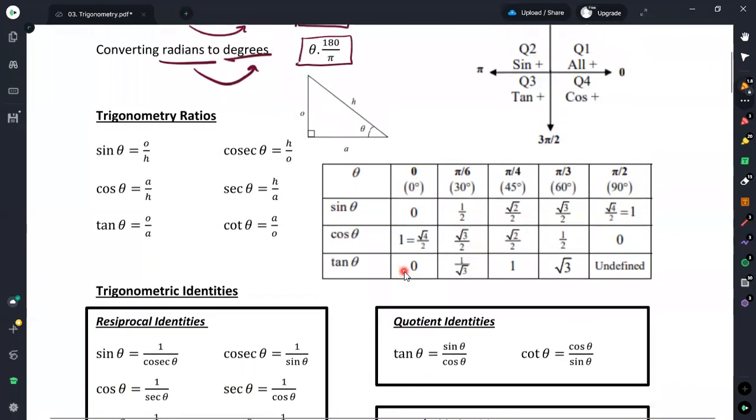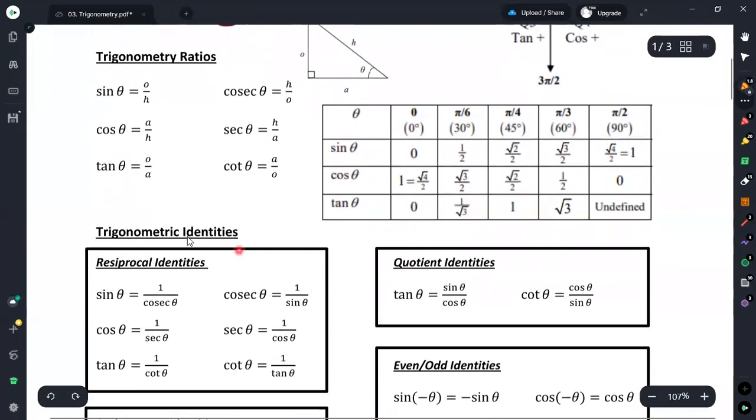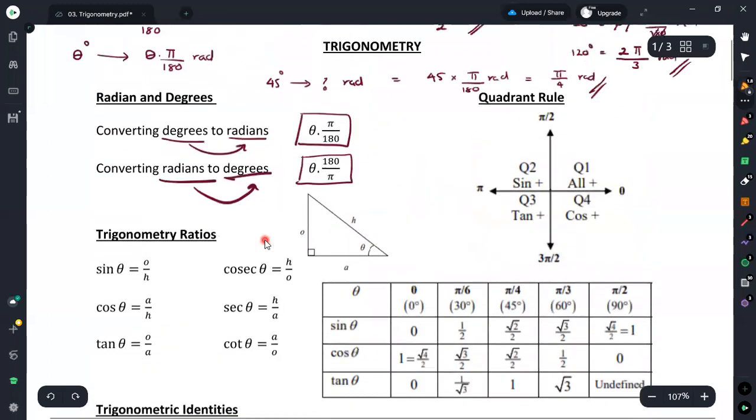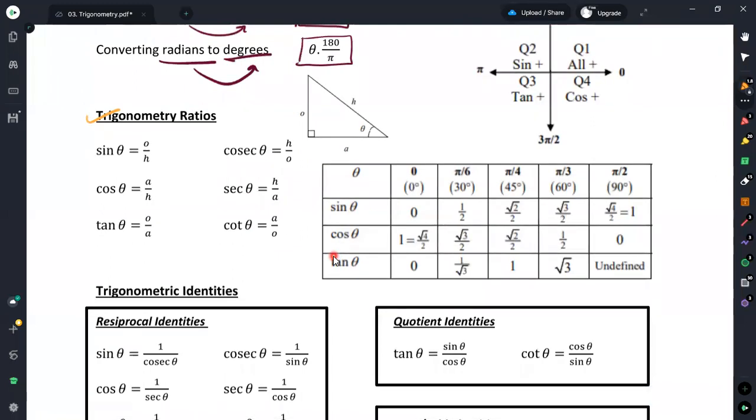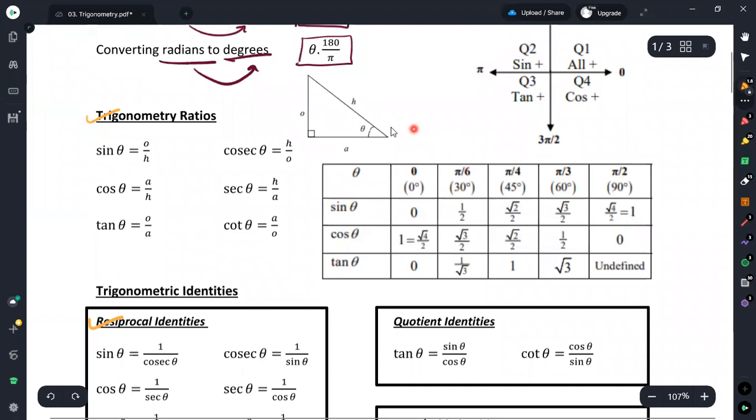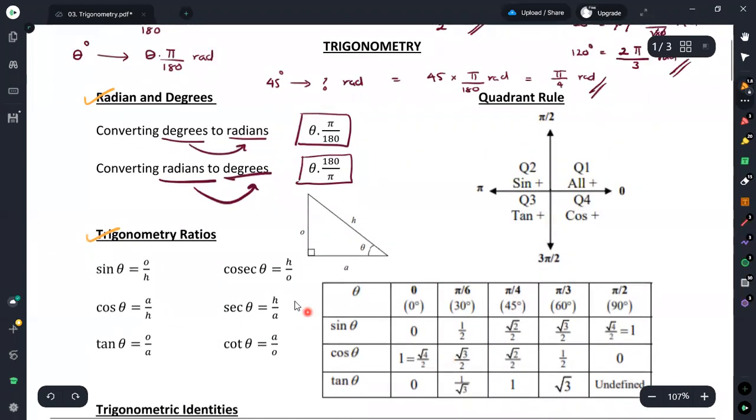Then we will discuss the angles. Now we have finished the discussion of radians and degrees, and we have identified the trigonometric ratios based on a right angle triangle. And then we have had an idea regarding the reciprocal identities. We have discussed this part as well. Okay, now we will move on to several other values that we can obtain for the degrees.